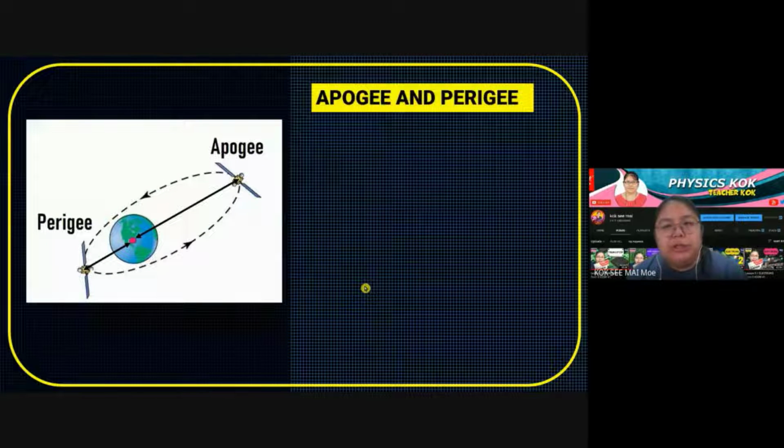Okay, apogee and also perigee. You can see the diagram. We calculate by the equatorial. This one is the horizontal equatorial. Apogee is the furthest from the planet. So now it's the Earth, so the apogee is where the satellite is located furthest from the Earth. Perigee means the nearest to the Earth.